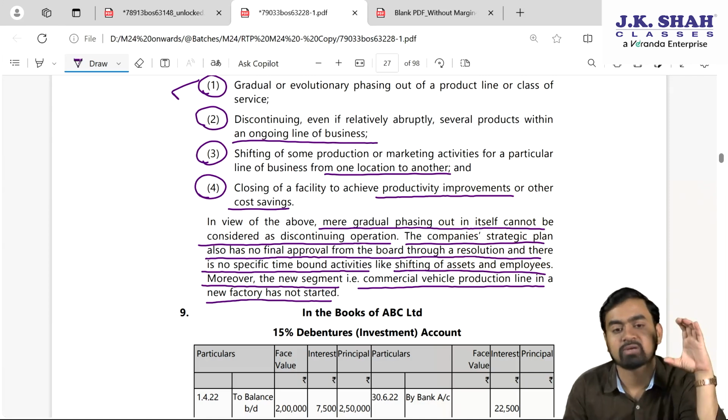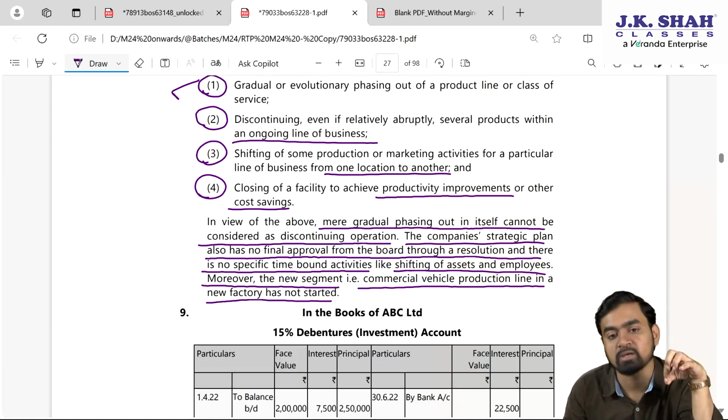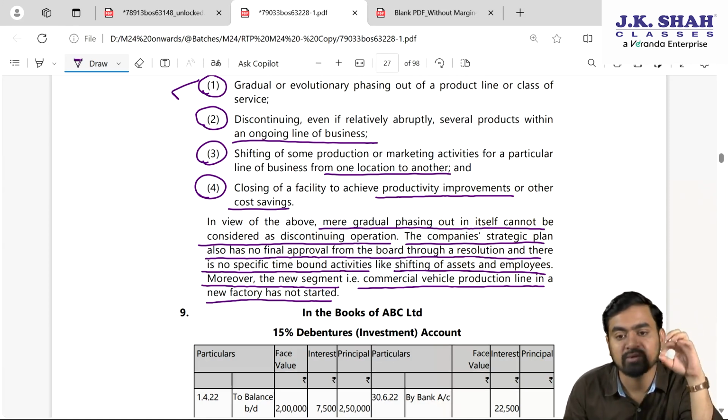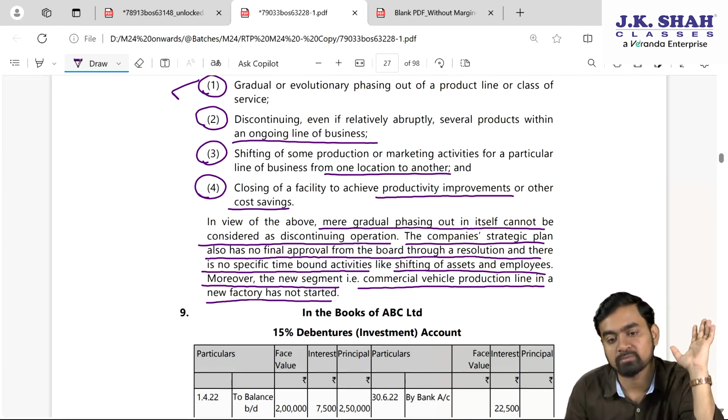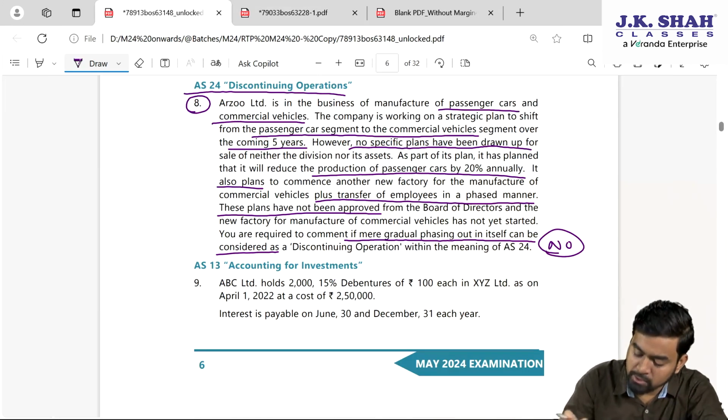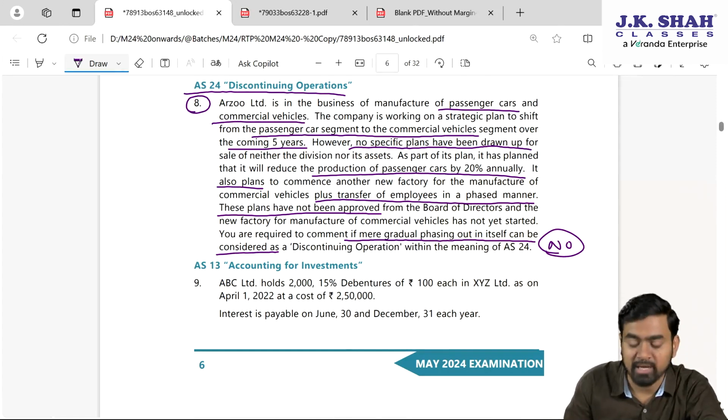Fine. So first you can write these 4 points, and then you can conclude that mere gradual phasing out in itself cannot be treated as discontinuing operation. Fine. I hope, my dear students, even this question number 8 is clear.